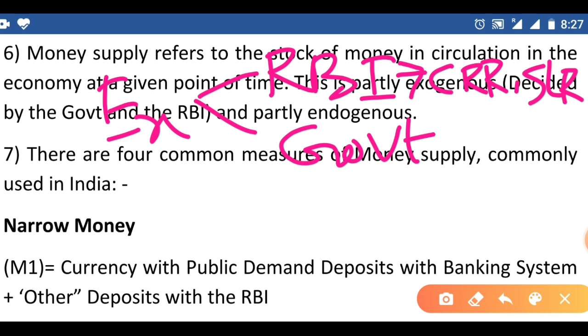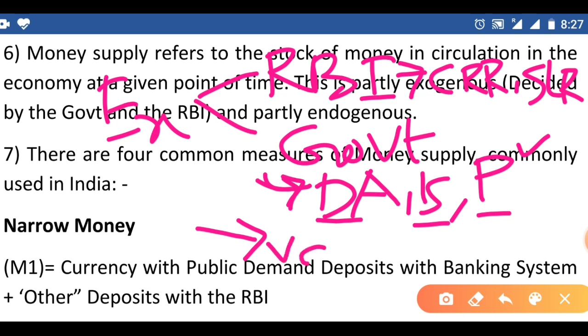If the CRR and SLR rates reduce, then banks have to keep less money with RBI, so the money in circulation in the economy increases. If the government increases DA, salary, pension, the value of money in the economy increases. That is nothing but circulation of money increases in the economy.